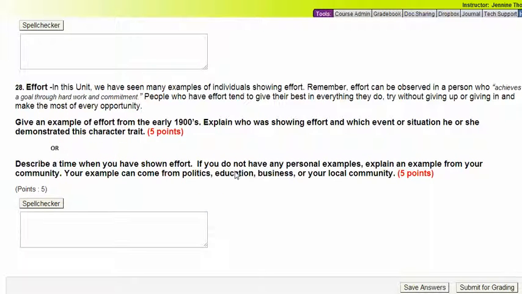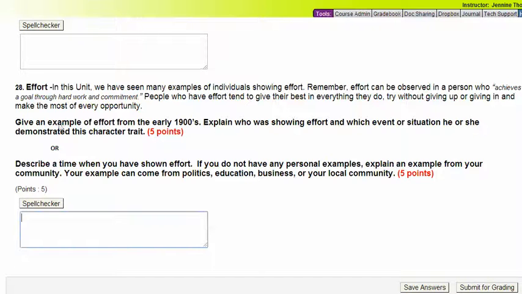Number 28 is on our character trait for Unit 2, effort. In this unit, we have seen many examples of individuals showing effort. Remember, effort can be observed in a person who achieves a goal through hard work and commitment. People who have effort tend to give their best in everything they do, try without giving up or giving in, and make the most of every opportunity. Give an example of effort from the early 1900s. Explain who was showing effort and which event or situation he or she demonstrated in this character trait.